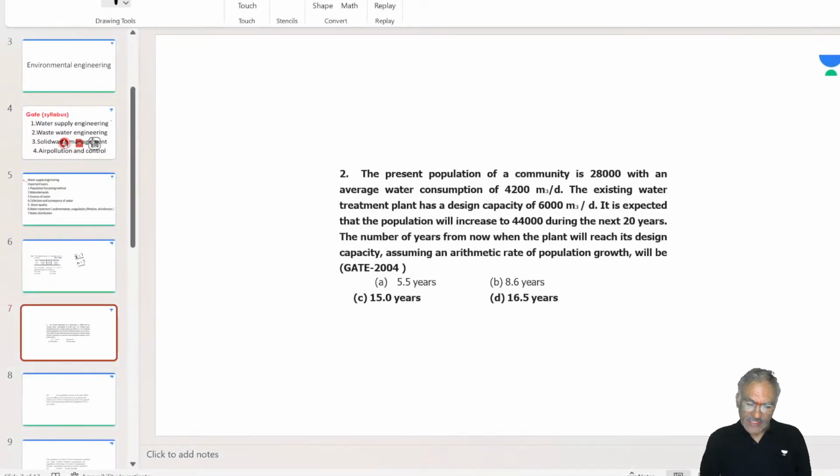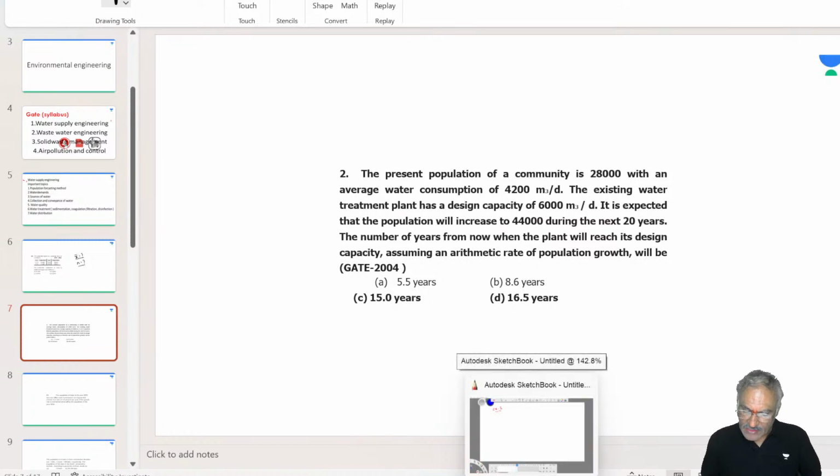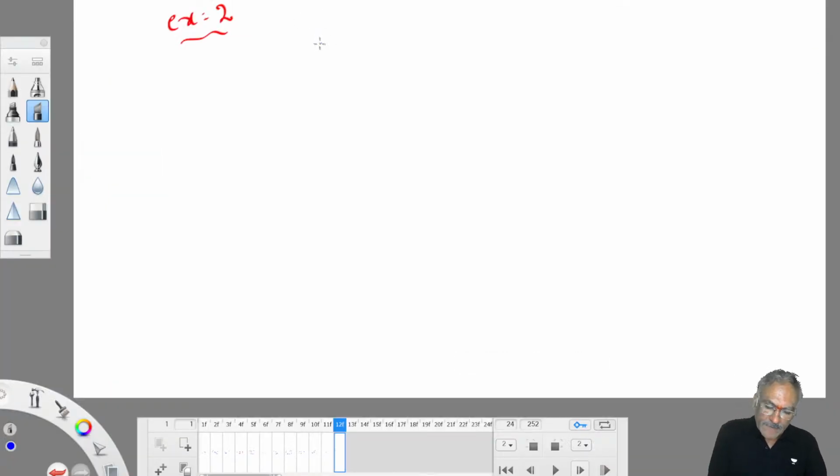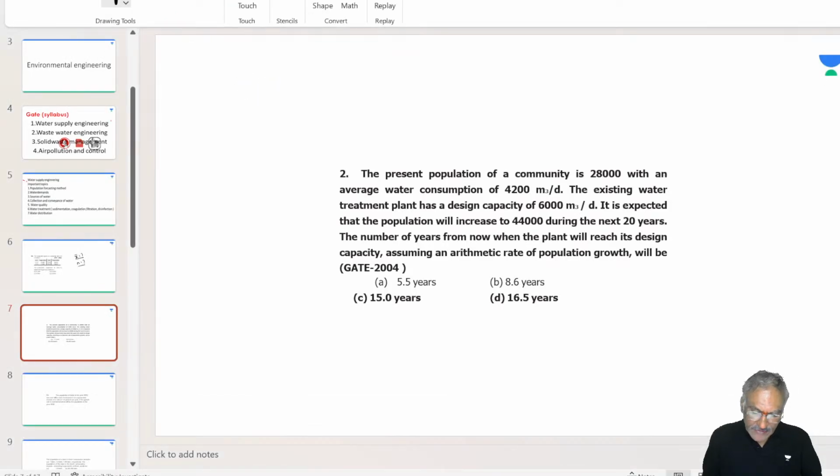So I'll read the question once again. The present population of a community. Present means latest. Present population is taken as the latest population, that is taken as P naught. So at that time how much water they are supplying? 4,200 cubic meter per day, that is Q. Q at that time is 4,200 meter cube per day. So at the present time, T naught, that is P naught. The present population of a community is 28,000 with an average water consumption of 4,200 meter cube per day, that is Q.